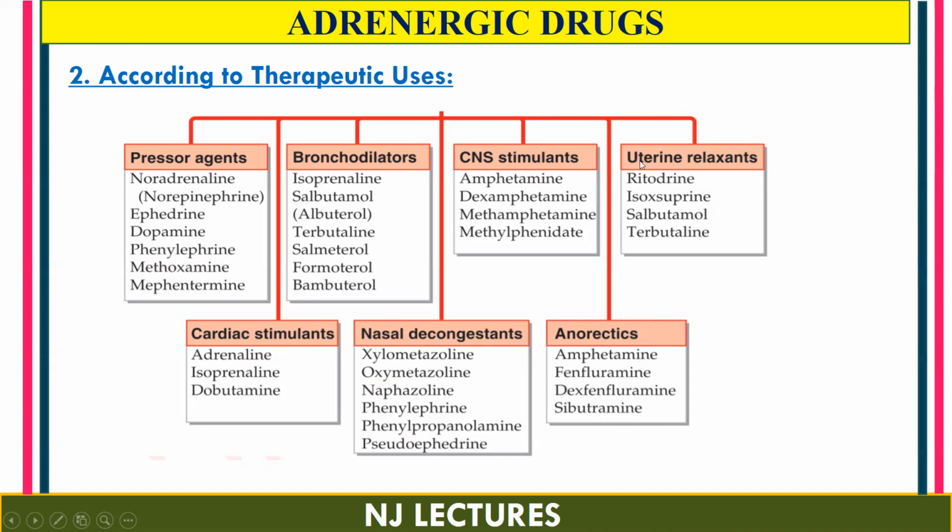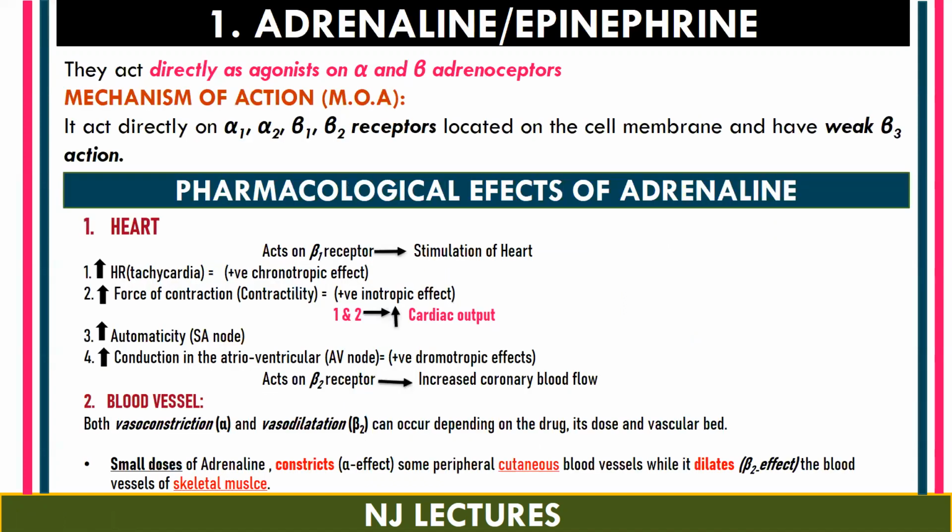And the last category is uterine relaxant. That means they relax the uterine muscles. Examples are ritodrine, isoxsuprine, salbutamol, and terbutaline. So this completes the classification of adrenergic drugs.